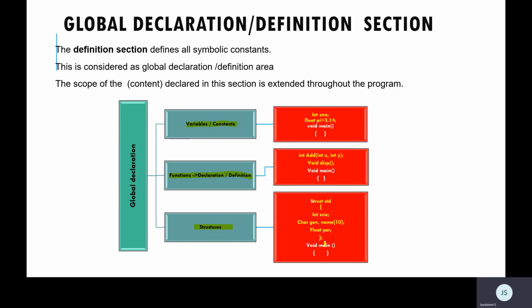So this structure can be used throughout the main program or after the main program. It can be used at any part of the program, any module. The scope is completely extended throughout the program. That is the meaning of global. A global declaration or definition is something which is throughout the program. Clear? The scope is extended throughout the program.